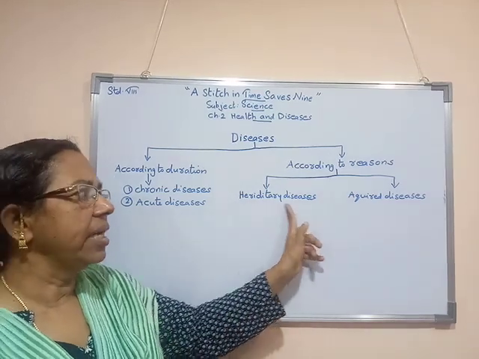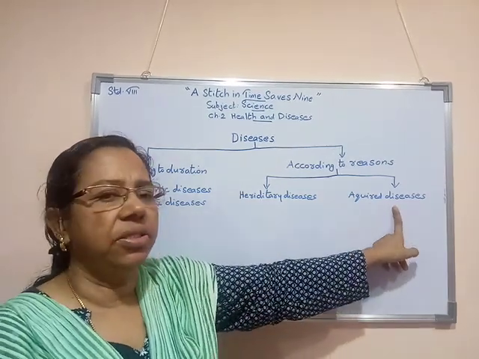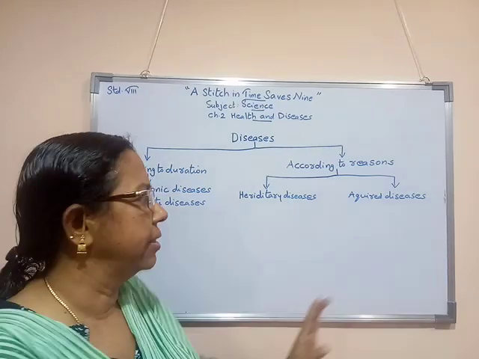One is known as hereditary diseases, the other one is known as acquired diseases.